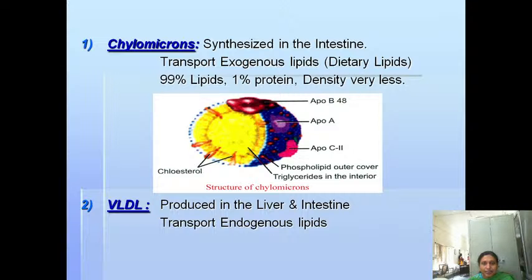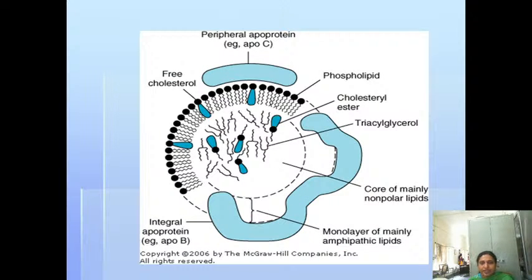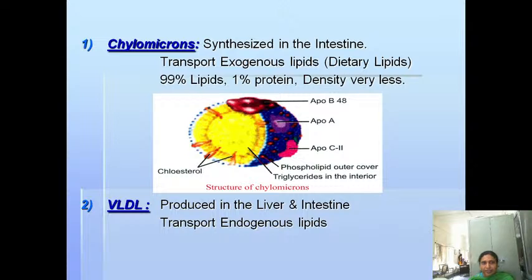Now the structure of the lipoproteins will be like this. See here, the protein part is on the outer surface, and the lipids are in the inner part. Like that, they help in the transport of the lipids. Then coming to the individual functions of the lipoproteins, the first one is the chylomicron. Chylomicrons are one of the lipoproteins.